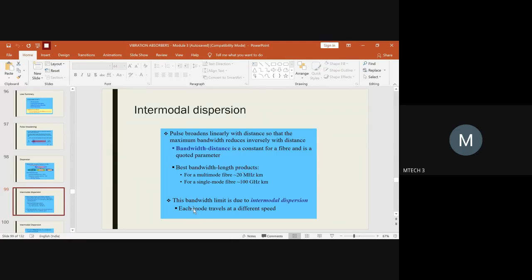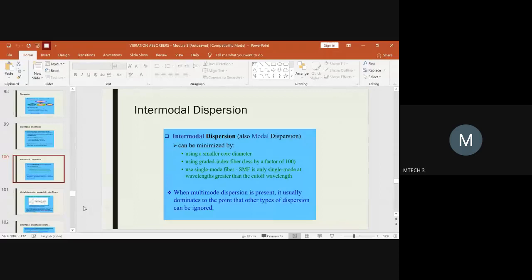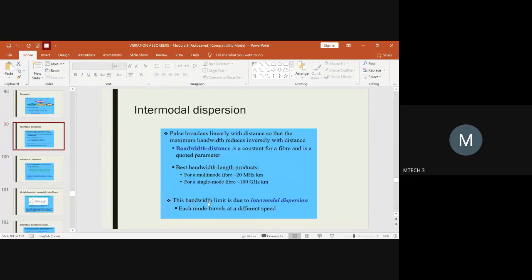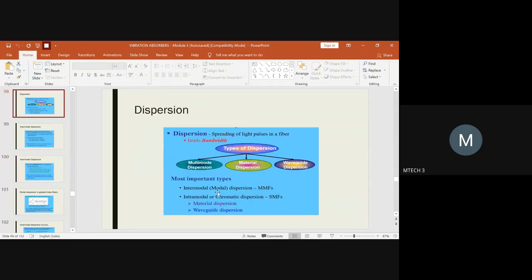But in this constraint of bandwidth, one thing you have to keep in mind: every mode can travel at a different speed as per the requirement. So you will not be putting any constraint on it. It has the freedom to move at any speed. The only thing is that the bandwidth will be limited. So it can travel at any speed as per the requirement. So this is about the intramodal dispersion that we dealt with.